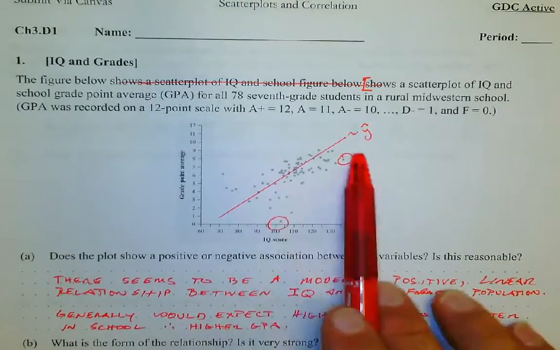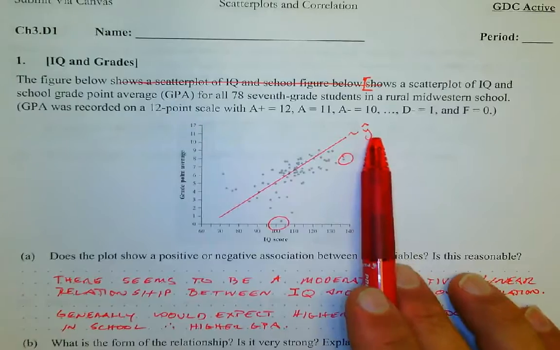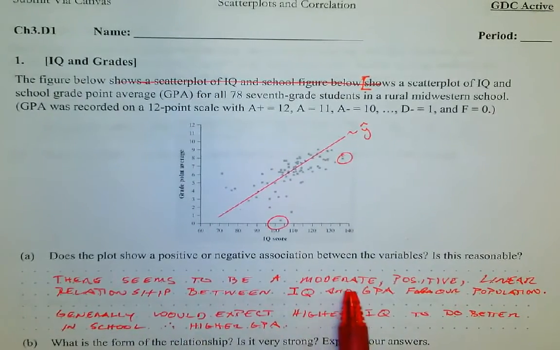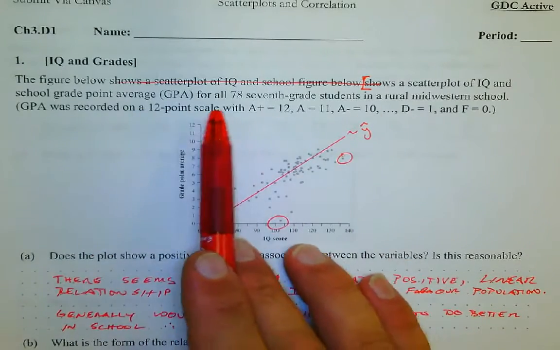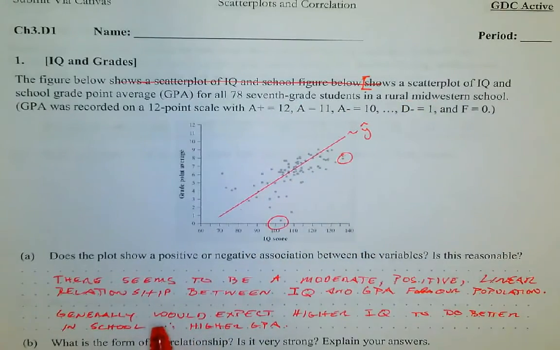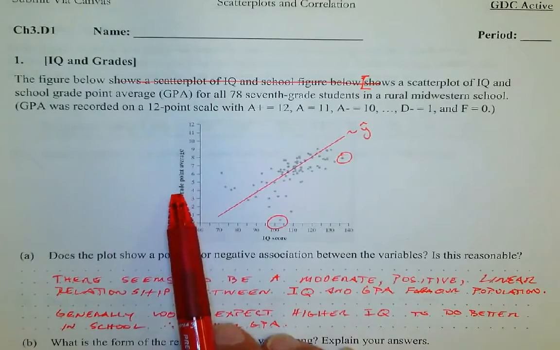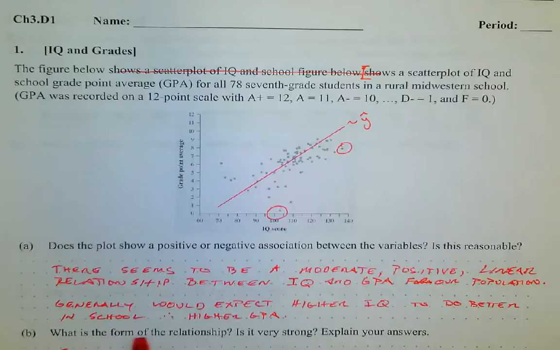So we're asked, does the plot show a positive or negative association between the variables, and is it reasonable? Right, if we look at this and we think of being able to put in a best fit line, our y hat, there does seem to be a moderate positive linear relationship between IQ and GPA for our population. This population being 78 8th grade students at some rural Midwestern school. And generally we would expect higher IQ to do better in school, therefore have a higher GPA, right? That a higher IQ is associated with a higher GPA. That's not unreasonable.